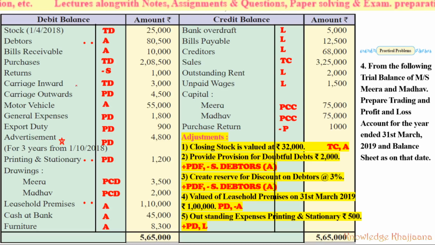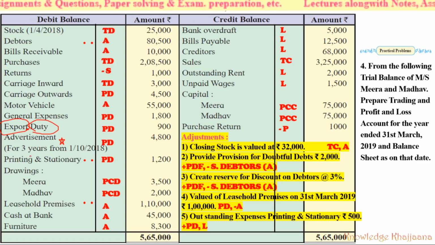Then carriage inward, trading account debit side; carriage outward, profit and loss account debit; motor vehicle, asset; general expenses, profit and loss account debit; export duty, profit and loss account debit. Why? Export duty means duty which has been paid while exporting the ready goods or the ready stock, and when the ready stock is exported, it is before selling it or while selling it, so it will go to the profit and loss account debit side.